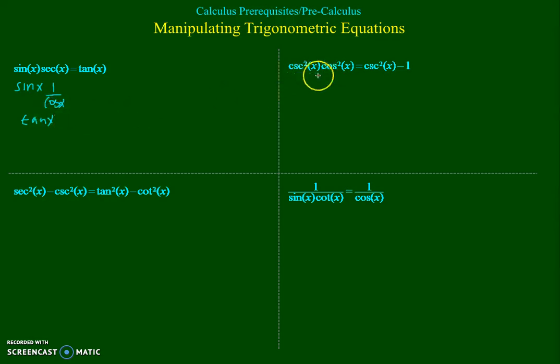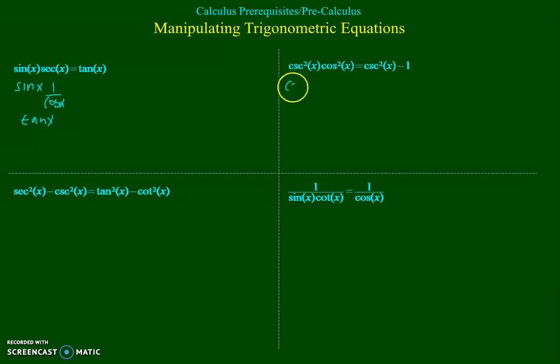Let's do the same thing with this guy. Now we're going to need a cosecant squared on the right, so we're going to leave this one alone. We're going to manipulate this guy. Well, based on the Pythagorean identities, we know that cosine squared x is equal to 1 minus sine squared x.